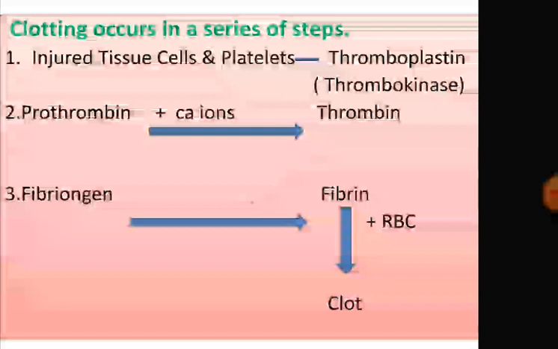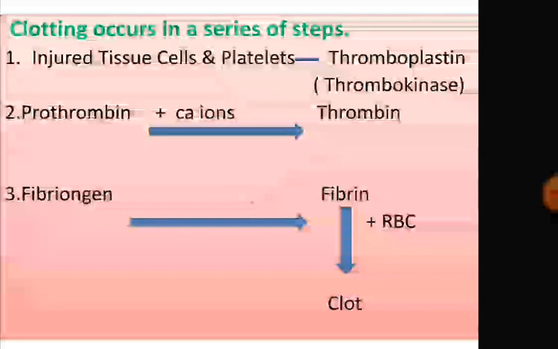So the blood cells are trapped in the network of fibrin, and this network then shrinks and squeezes out the rest of the plasma, in the form of a clear liquid called serum. And the solid mass that is left behind is called the clot. So in this way, in these 3 steps, coagulation takes place.